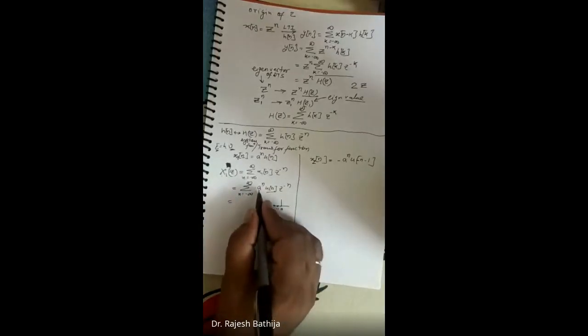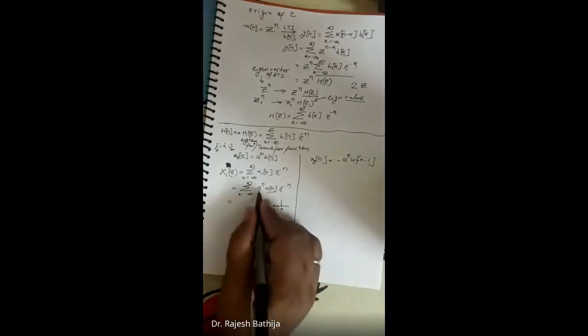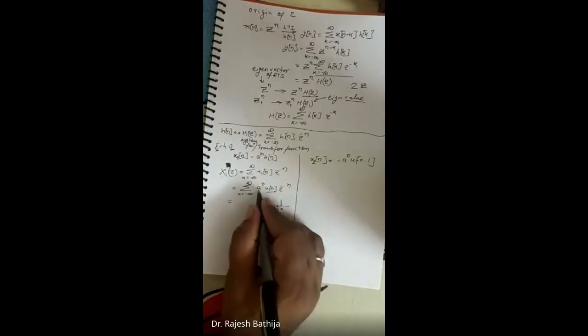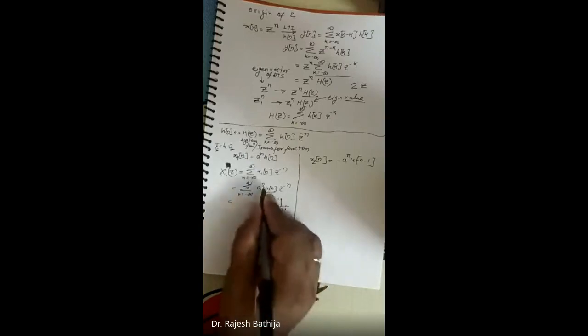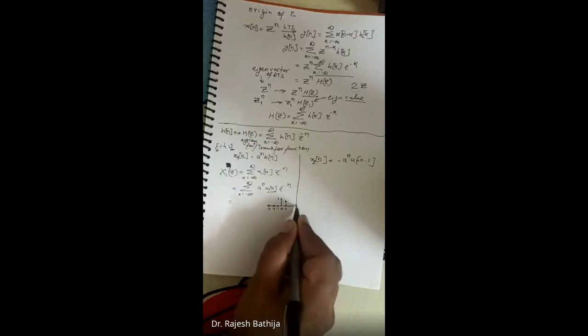Although it is always required to have a less than 1. If a is less than 1 and I take the power as positive, for example 1 by 2: 1 by 2 to the power 0 will be 1 here, 1 by 2 to the power 1 will be 1 by 2 here, and if I take more, it will keep decreasing in this form.